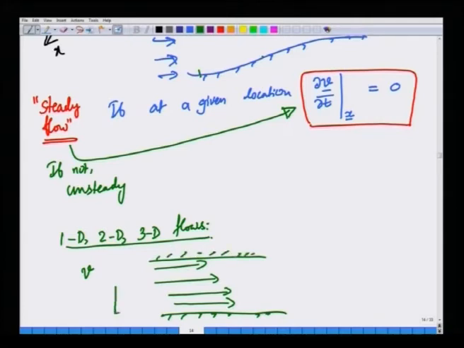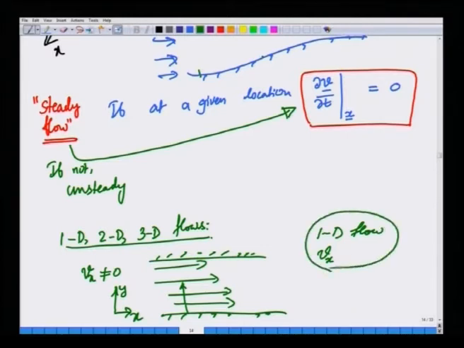This is x and this is y, and the flow is in the x direction. So, let us say only Vx velocity is non-zero, and this Vx can in general be a function of the normal direction y, but the flow is only in one direction. So, we can call this 1D flow because there is only one velocity component that is not 0.